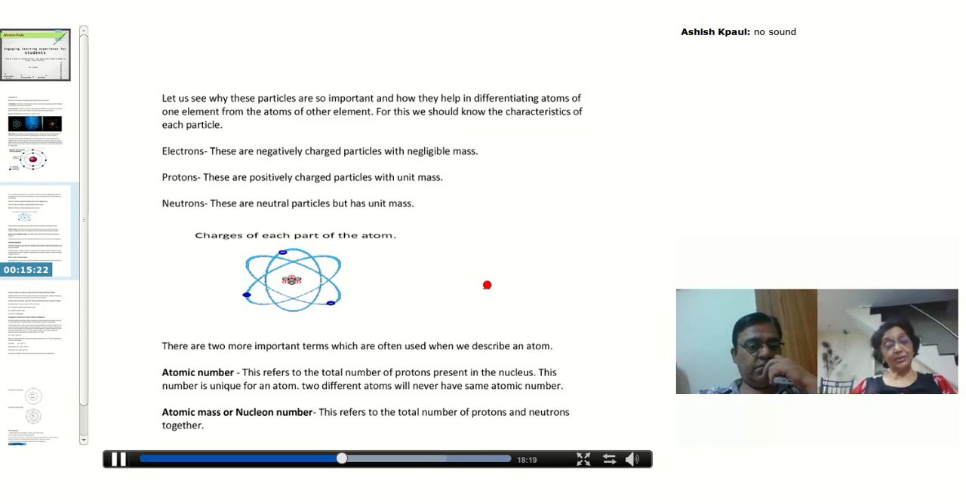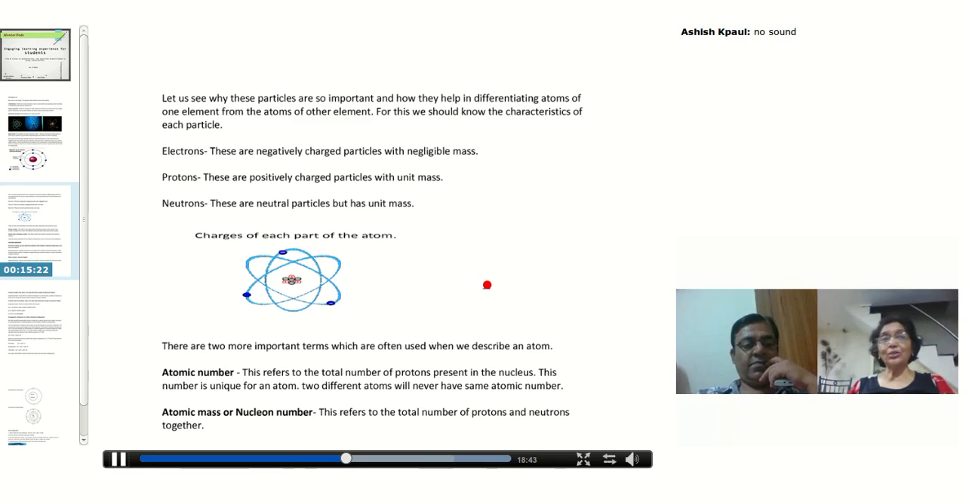Now my next term is atomic mass. It has one more name. At home you also have one general name and one nickname. Like that, we have two names for this: atomic mass, or you can call it nucleon number, whatever suits you, whatever comes on your tongue easily.